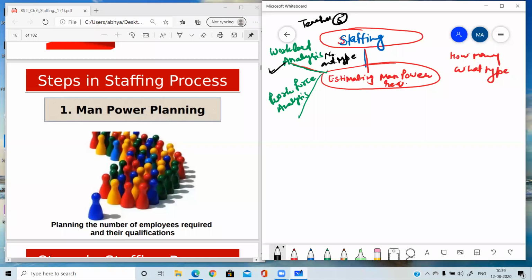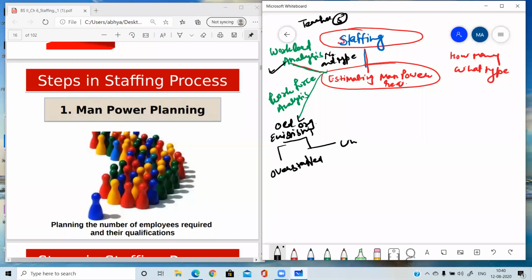So workload analysis is the analysis in which the number and the type of the employees required is decided. Workforce analysis is done only for the old, existing organizations, not for the new organizations. Remember this, it is very important. Only existing organizations require this. Why? Because in this analysis, the organization finds out whether it is overstaffed